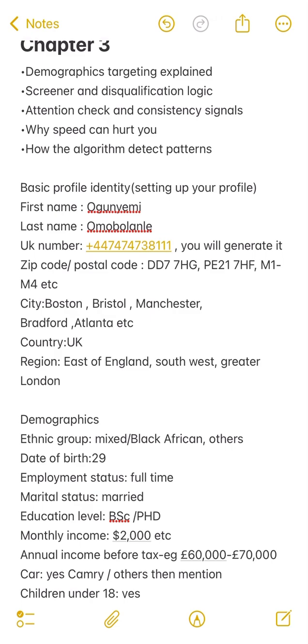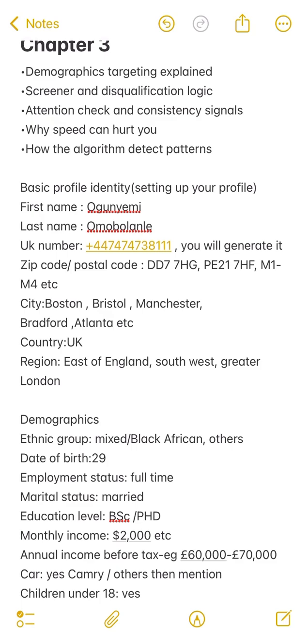How does the algorithm detect this pattern? They detect it over time. When they see that this is what you do over time, when they give you a survey of 20 minutes and you finish it in 5 minutes, they see everything. When they give you an attention check and you fail the question, or let's say you choose an option in a previous question, then they repeat the question a few seconds later, and you still go ahead to choose another option for that question.